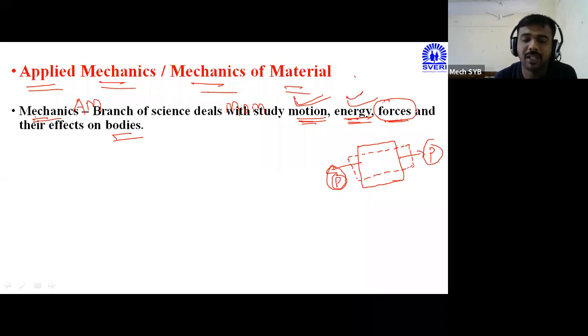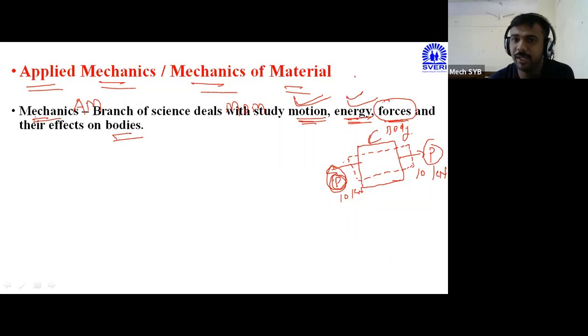अशा प्रकारचं डिफॉर्मेशन त्या बॉडी मध्ये होणारच नाही, का तर मी हा P फोर्स अप्लाय केलेला नसेल. But here what is the condition? I have applied this P amount. That P value I will consider as 10 kilonewton. If I apply this 10 kilonewton force on this particular body, deformation takes place, and this deformation is indicated by the dotted lines. Means this P amount of force creates an effect on this particular body.